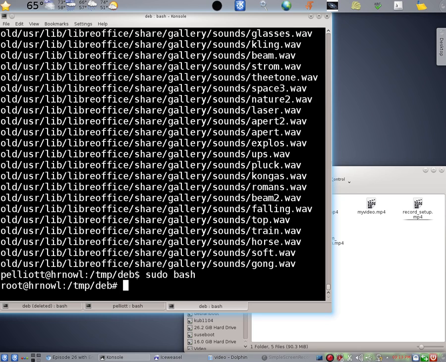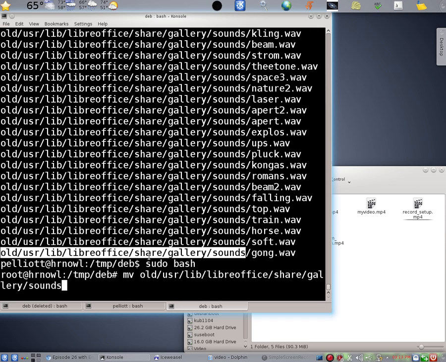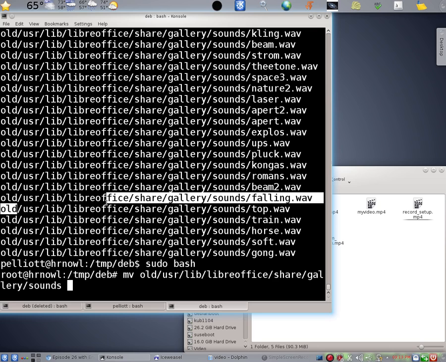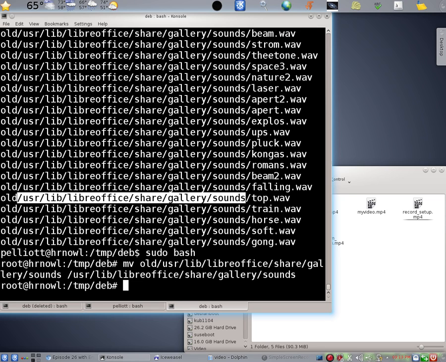So let's move that subdirectory, which is called sounds, under old, into the place where it should exist in the system, starting with /. So that one simple command moved the whole subdirectory.